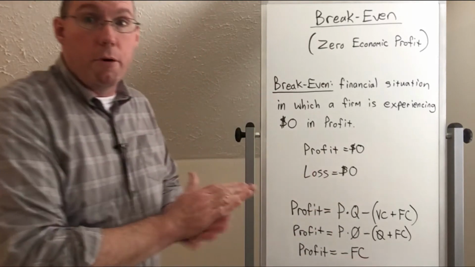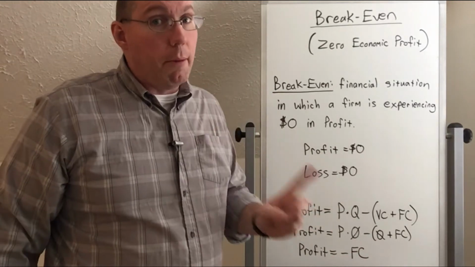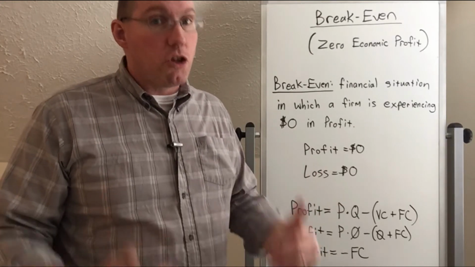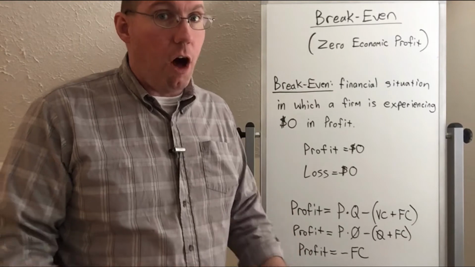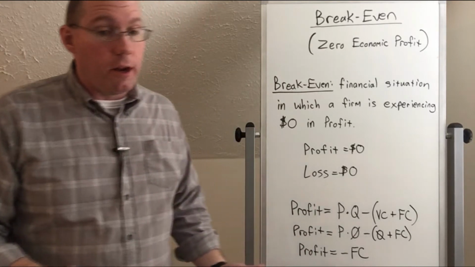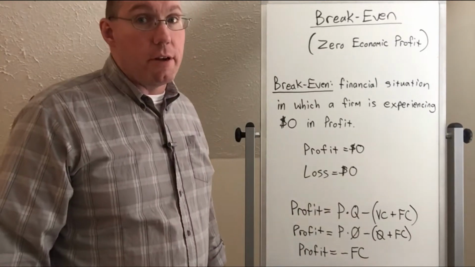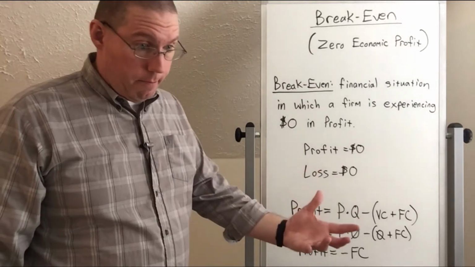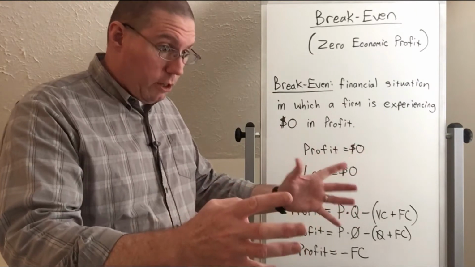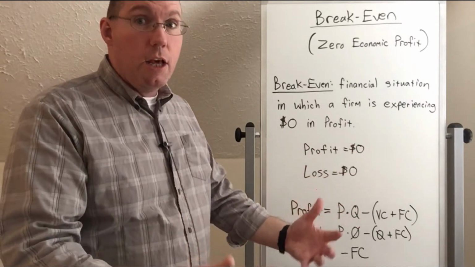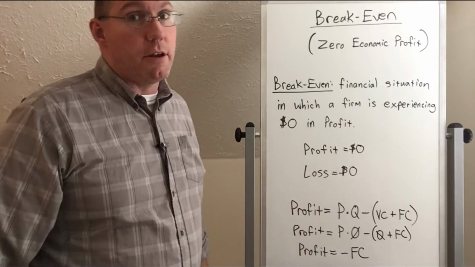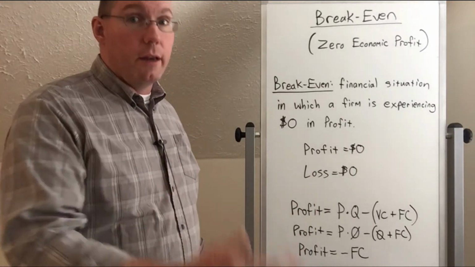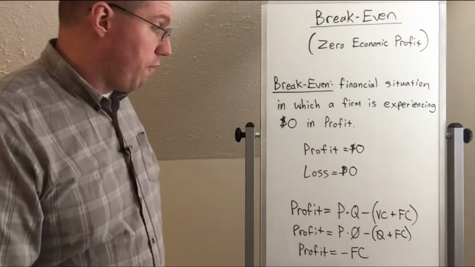Now remember, in the previous video, I mentioned the problem of fixed costs. In order to start the business, we have to start off with some fixed costs. Now, the business that I started, we had about $250,000 in fixed costs. We had a lot of money that we had to pay out. We had to build out a storefront location. We had to buy a lot of equipment. So we were starting off $250,000 in the hole. And so we were hoping to get our sales up so that we could start recovering those fixed costs.